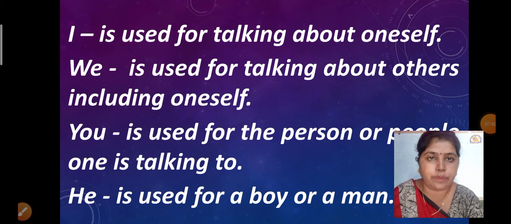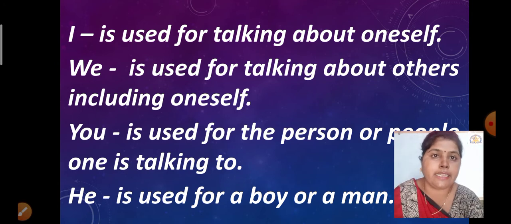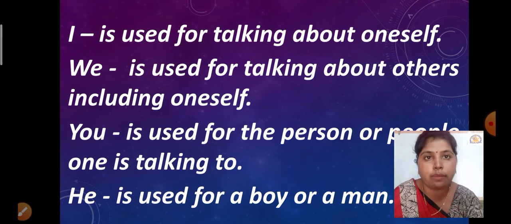I will say, I am a teacher. My name is Nilima and I am a teacher, I am a woman. I like this, I like that, etc. So instead of my name, I am using the word I. So we can use I when we are talking about oneself.